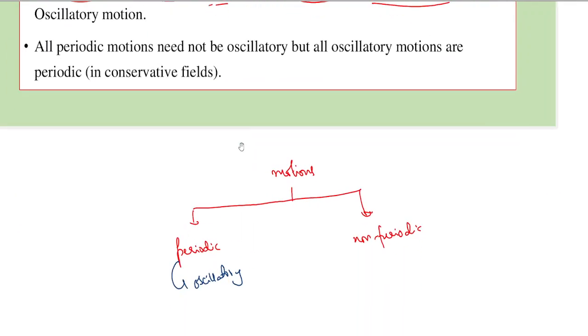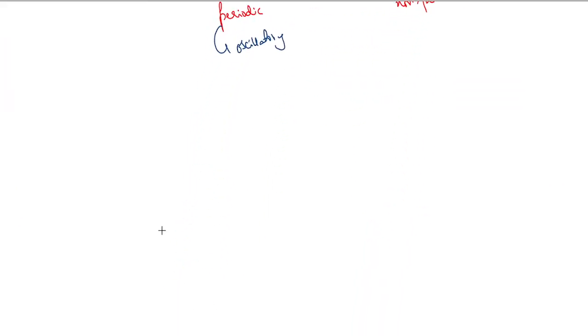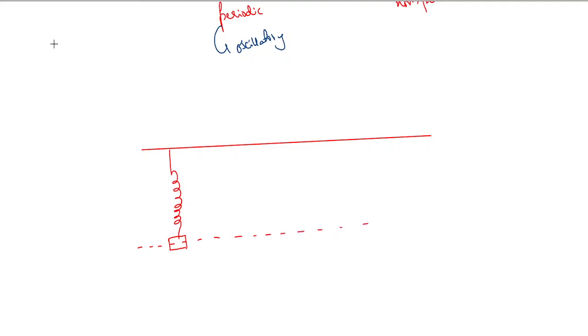Let's understand this. For example, think of a spring to which some mass is attached. Here let us take the center of the mass as the reference point for the system. The reference point could be anything. Here we take the center of the mass. Let's call this reference line A.